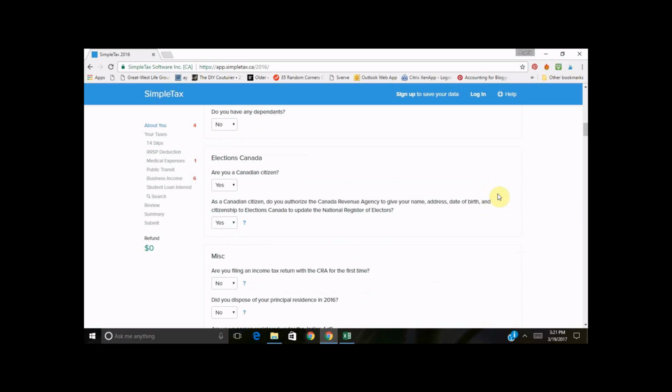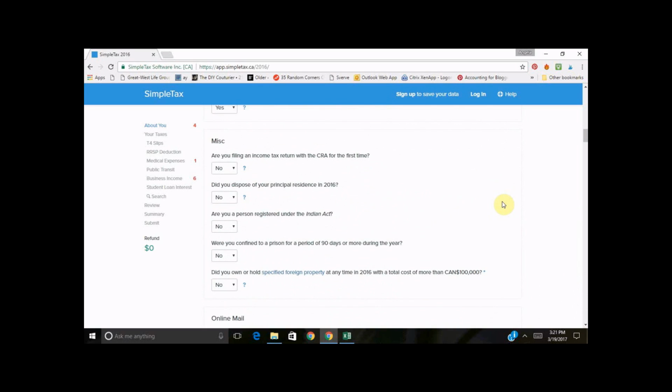And then there's some Elections Canada questions. This is just so that should we have a federal election, you can get your election information in the mail because it integrates with CRA. So generally you're going to want to pick yes. It's also going to ask if this is your first time filing a tax return.